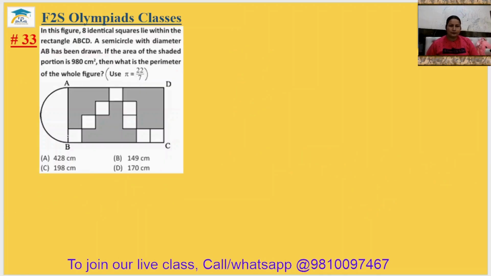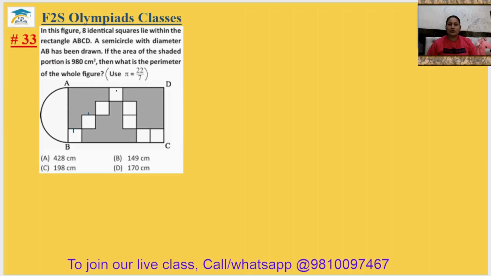Question number 33. In this figure, 8 identical squares lie within rectangle ABCD. A semicircle with diameter AB has been drawn. If the area of the shaded portion is 980 centimeter square, what will be the perimeter of the whole figure? Okay, the shaded portion's area is given. These are the identical squares.